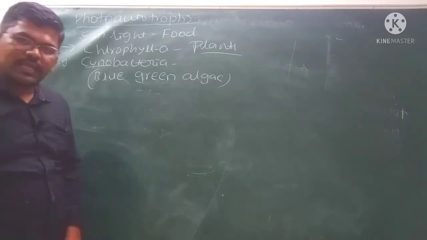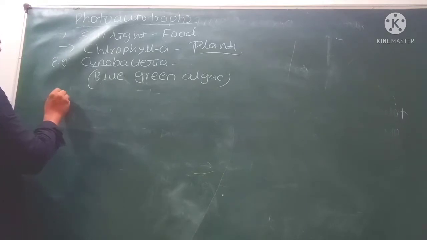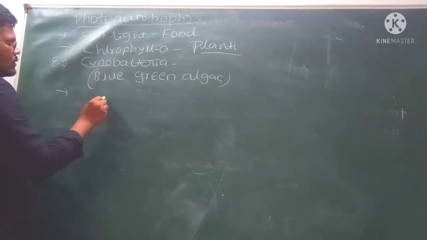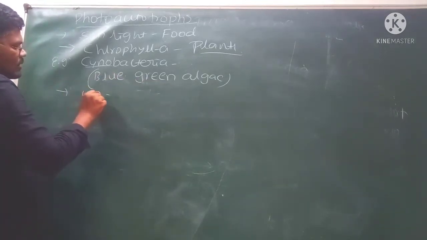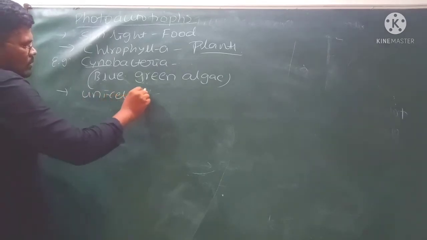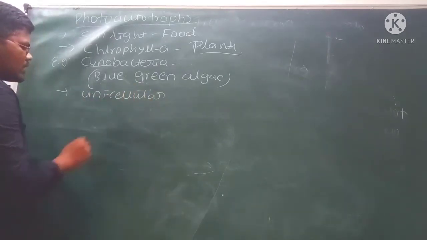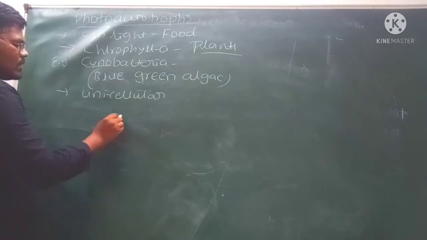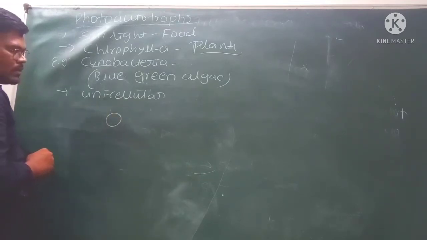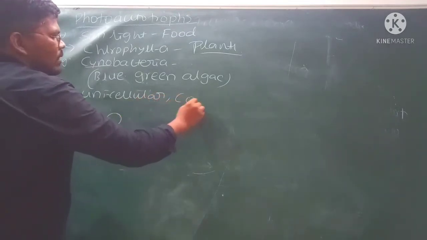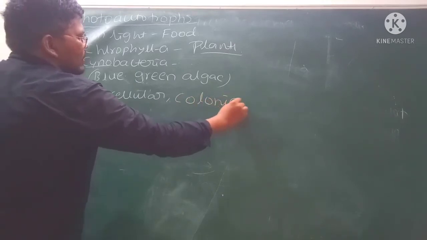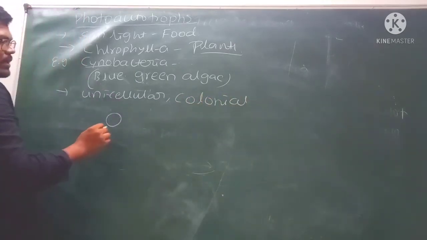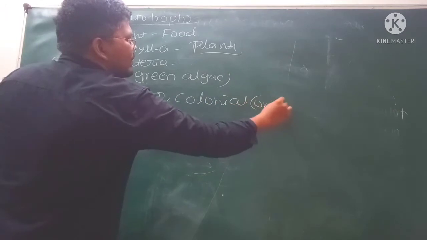If you observe the cyanobacteria or blue green algae, those are unicellular, means they are made of a single cell, and they may form colonies, hence colonial. They are unicellular, colonial, or filamentous.